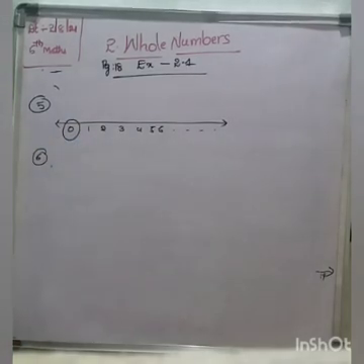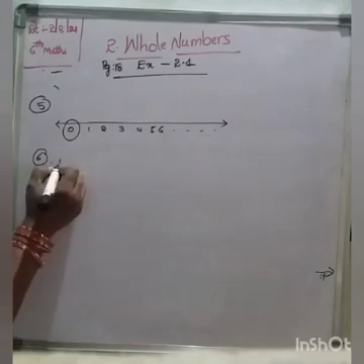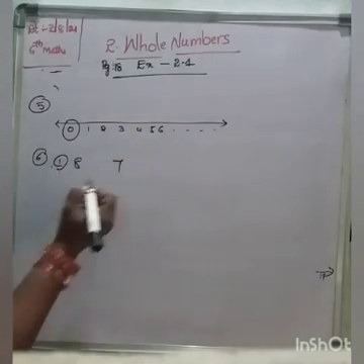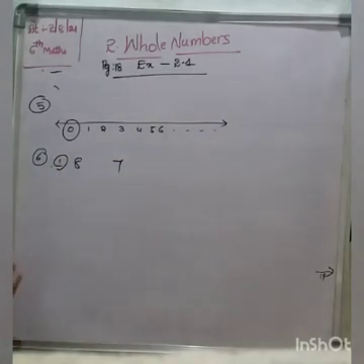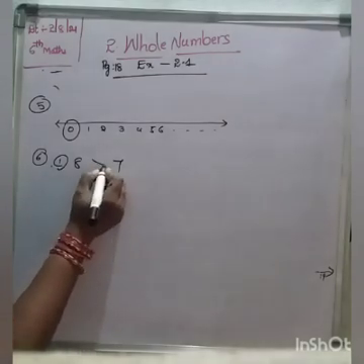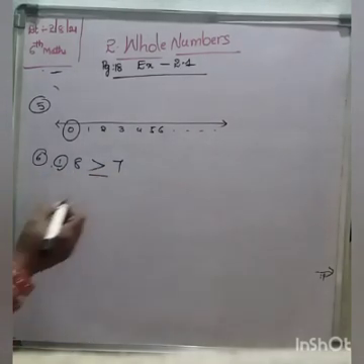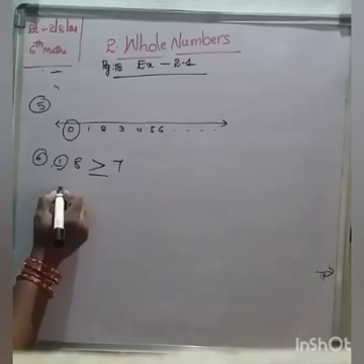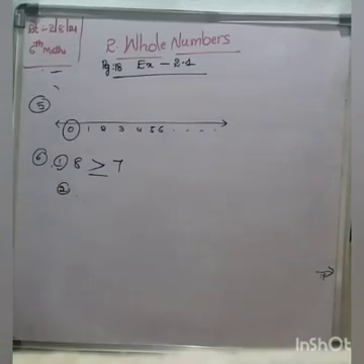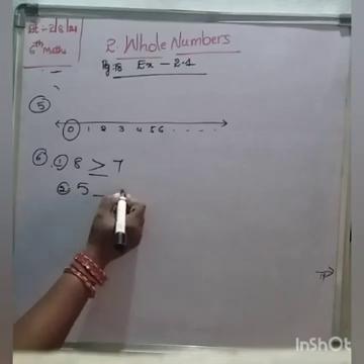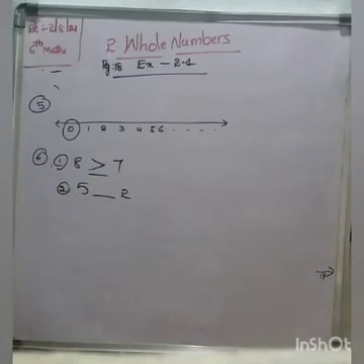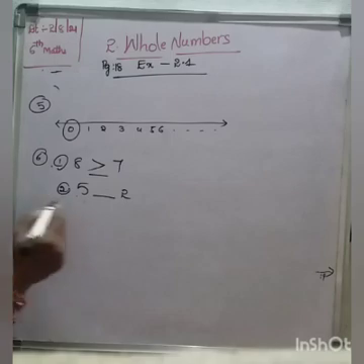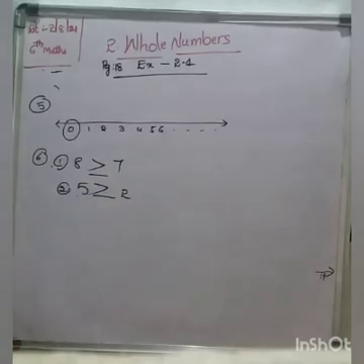Next, sixth one. Choose the appropriate symbol from greater than or less than. First one, 8, 7. Which is the smaller number or which is the greater number? So this is the correct symbol. 7 is less than 8. Second one, 5, 2. So which is the smaller number? 2. So we have to show this symbol. Third one, fourth one, homework.